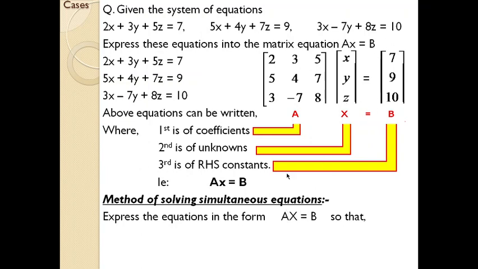So we have two matrices consisting of known values, that is A and B. X is the unknown. Whenever you come across an example like 2x equal to 6, what will you do? x equal to 6 divided by 2. Likewise, here also you have to follow the same step. So x equal to B divided by A.